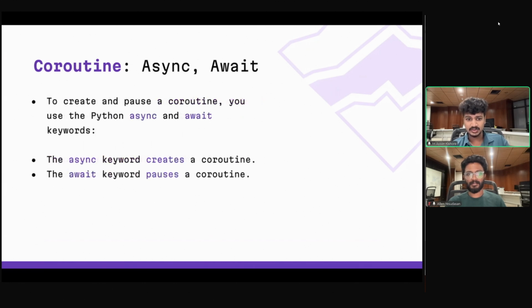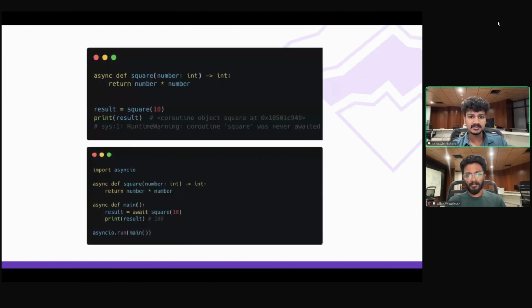So these are the two keywords. The async keyword creates the coroutine, and the await keyword pauses the coroutine inside which it's declared. So let's look at an example. It's a simple example.